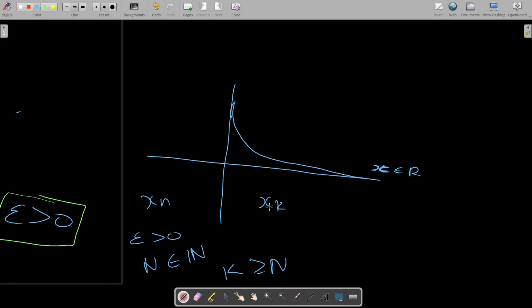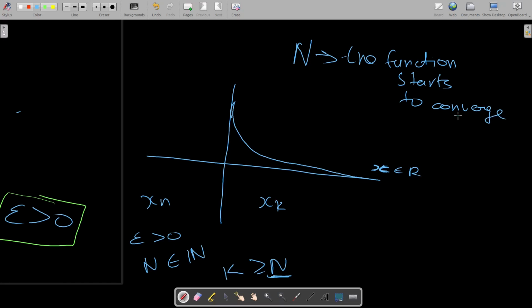This xk would come after this n, right? What is special about this n is that it comes after the function starts to converge.